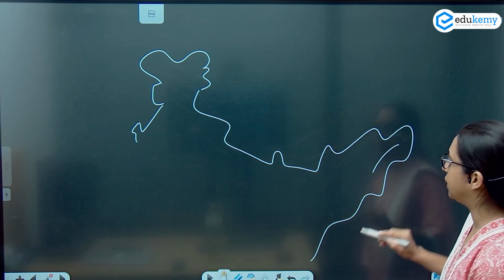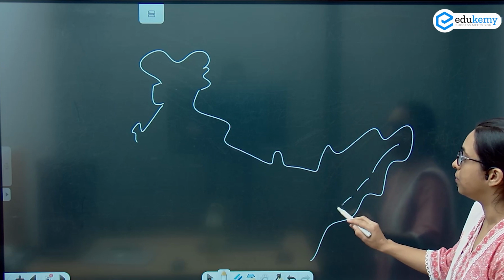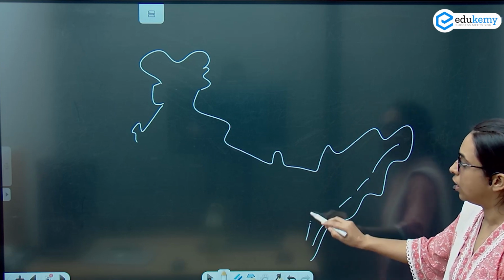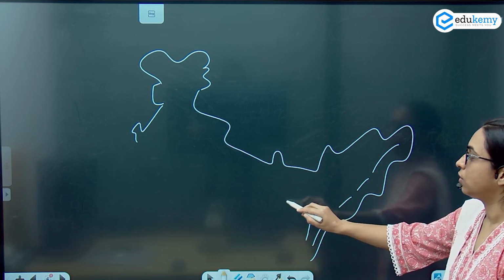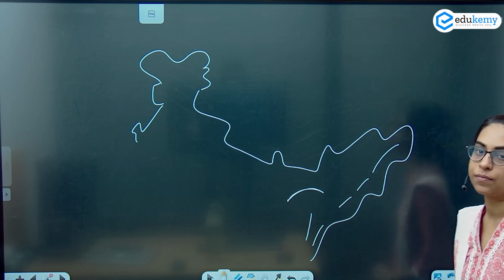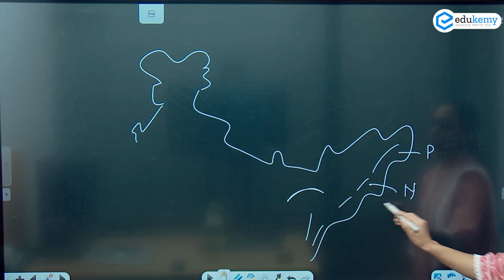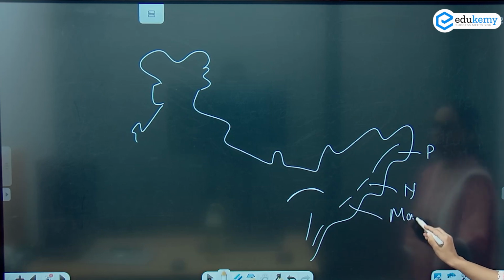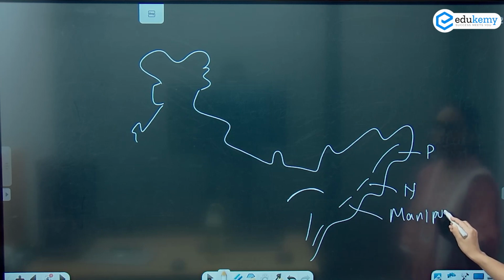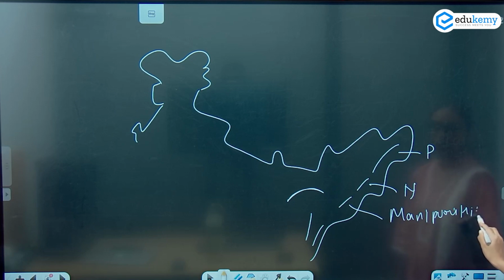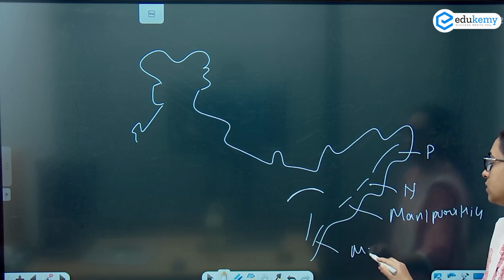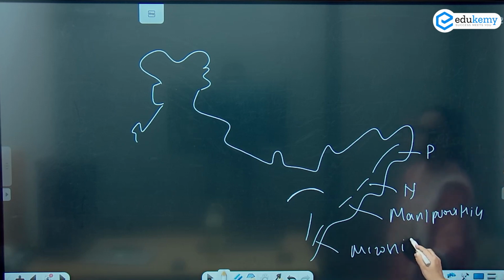We have Patkai, Naga, Mizo, Manipur, Lal Matol, and you have your Bareil. ठीक है? So you have your Patkai, Naga, Manipuri Hills, and we had your Mizo Hills.